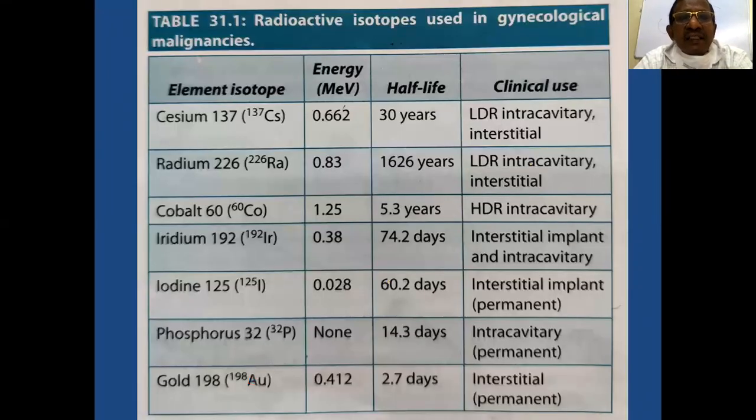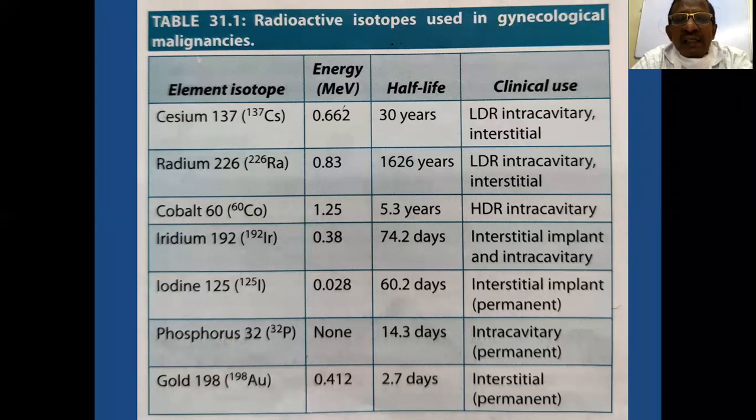These are the radioactive isotopes used in gynecological malignancies, the most common being cobalt-60 and cesium-137. Their half-lives are given, and also their clinical uses.